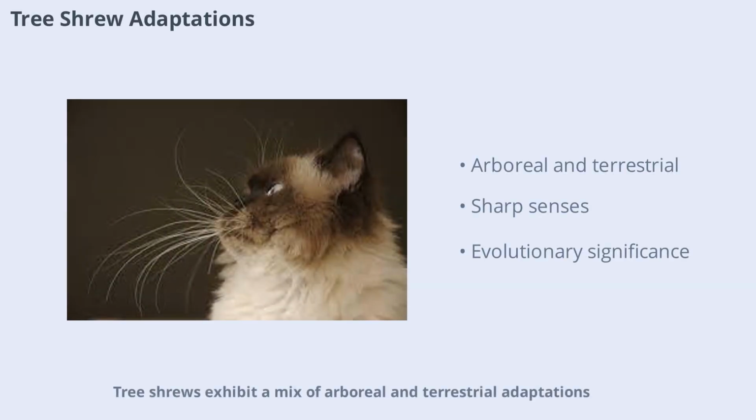Tree shrews exhibit a mix of arboreal and terrestrial adaptations. Some species are almost entirely ground-dwelling, while others are skilled climbers. Their sharp senses and agile bodies help them forage for insects and fruits. Tree shrews are important for understanding the evolutionary transition from small insectivorous mammals to the more advanced primates.